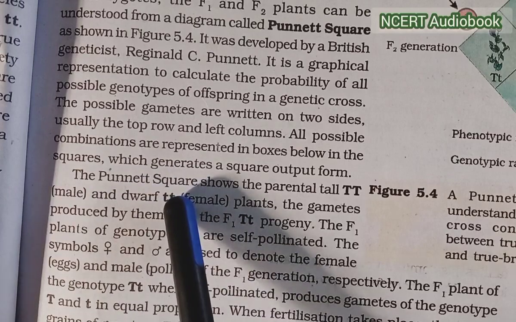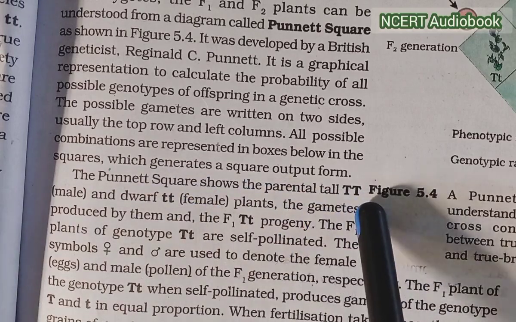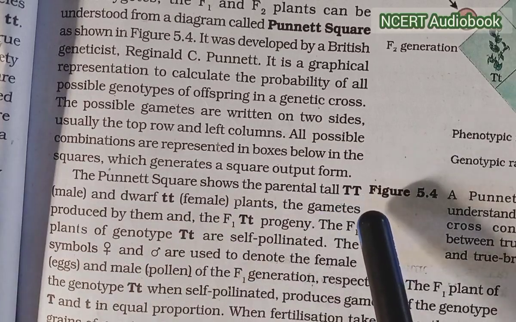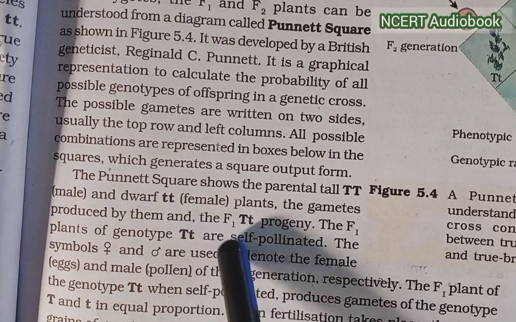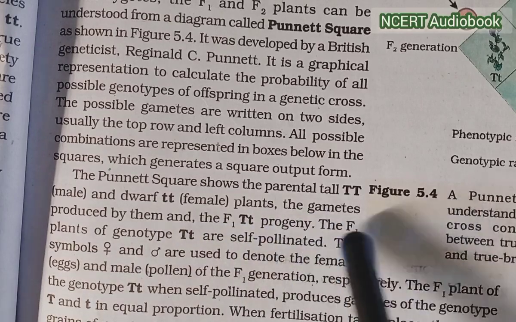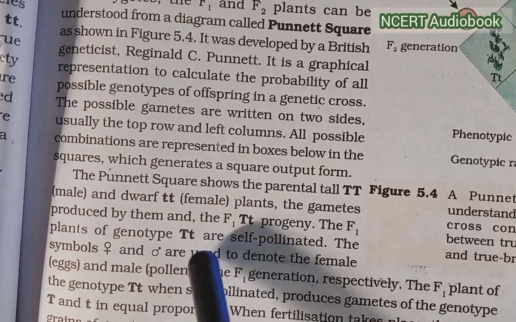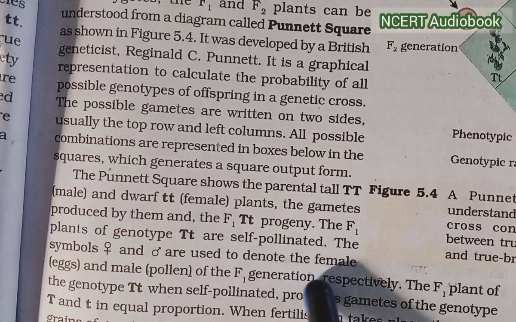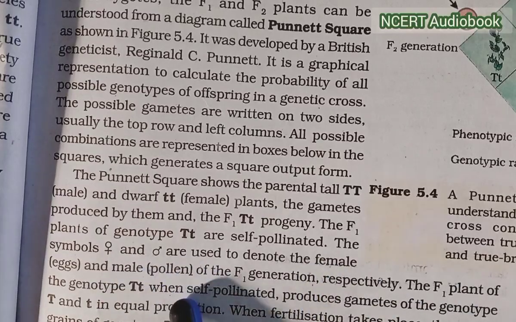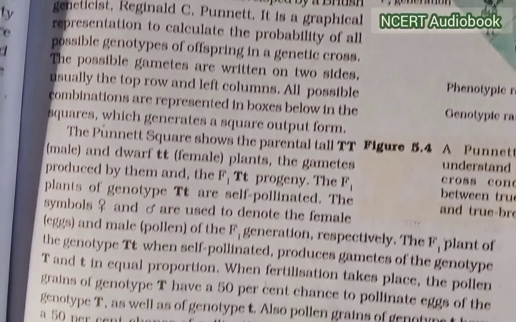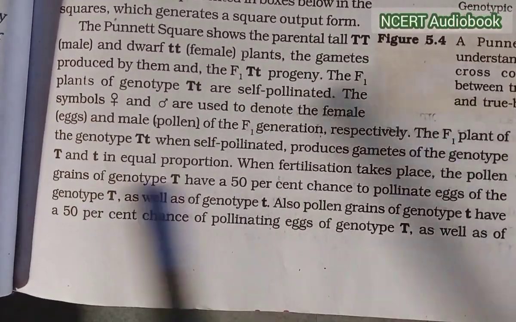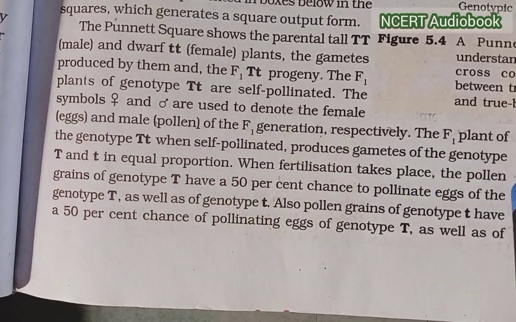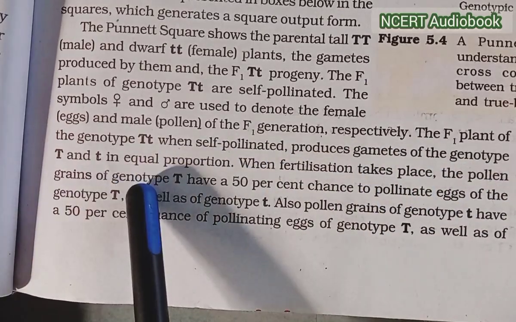The Punnett square has been shown for the parental tall capital T capital T male and dwarf small t small t female, the gametes produced by them, and the F1 capital T small t progeny. The F1 plants of the genotype capital T small t are self-pollinated. The symbols of female and male are used to denote the female egg and male pollen of the F1 generation, respectively. The F1 parent of the genotype capital T small t, when self-pollinated, produces gametes of the genotype capital T and small t.